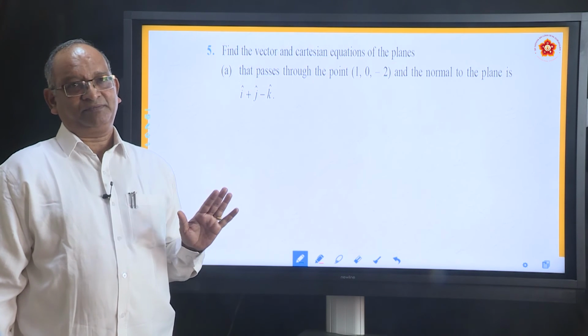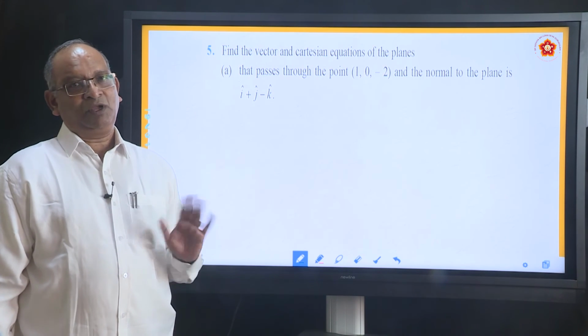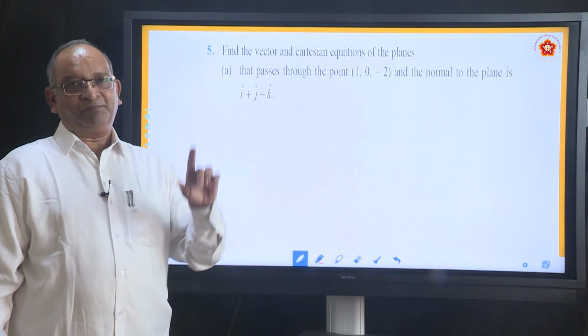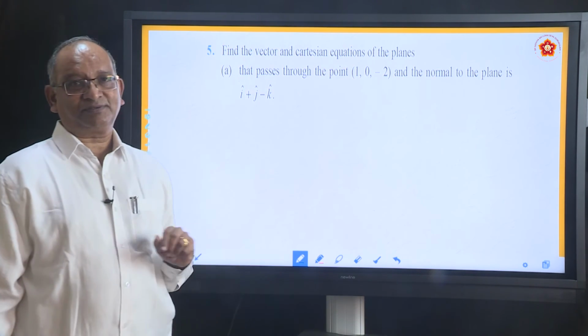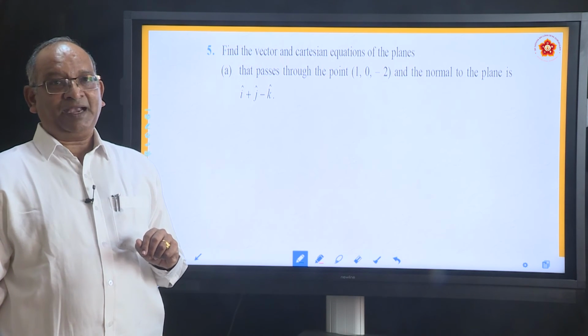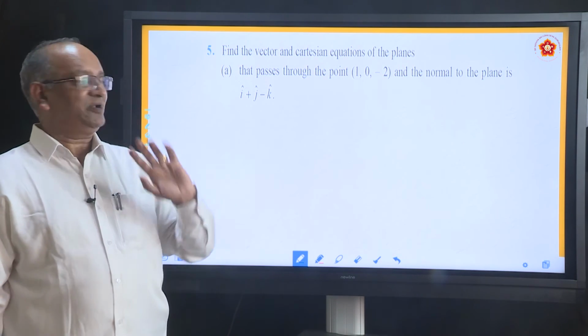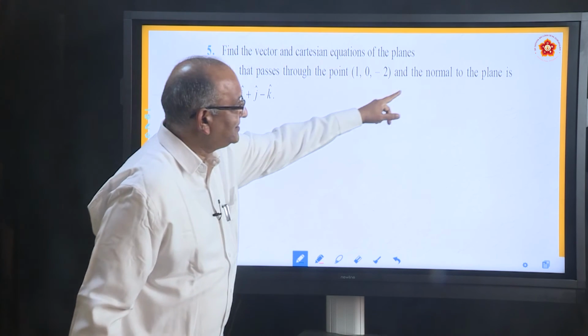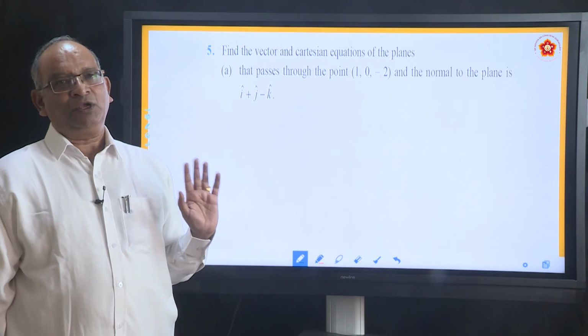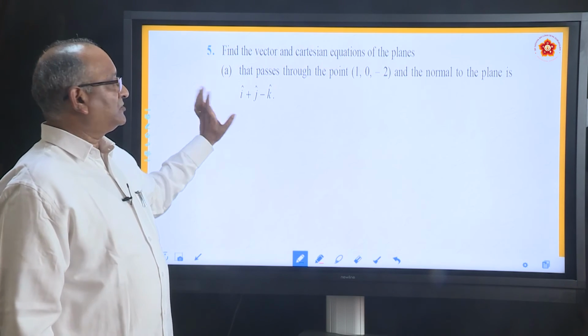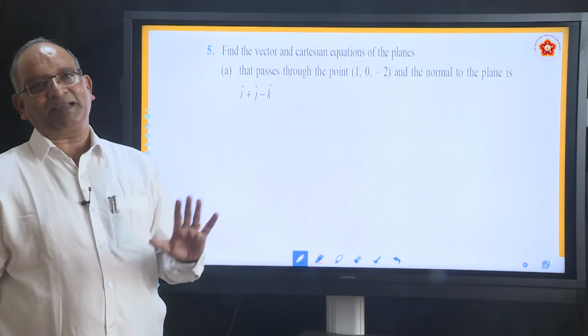Distance is not given, so it is not the first type. What was the second type? The plane was passing through one point, he has given that, it is passing through this. And the plane was perpendicular to a vector, that is also given. He says normal to the plane is this. Normal or perpendicular both mean the same. So basically this question is based upon the second type.